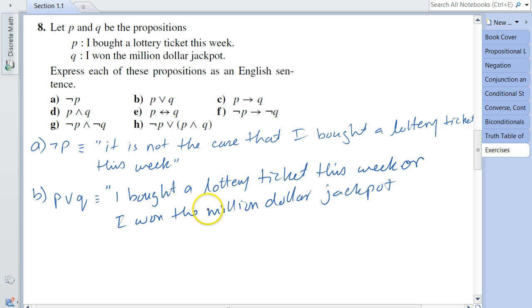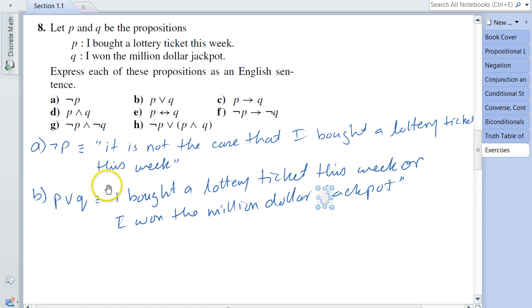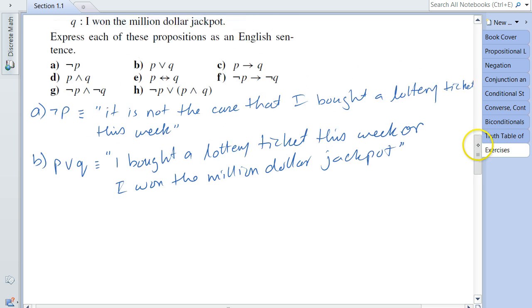Now, once we know how the proposition can be written in the English language, you can be creative and you may try to re-express it in a different way so that it becomes more expressive in shorter words.